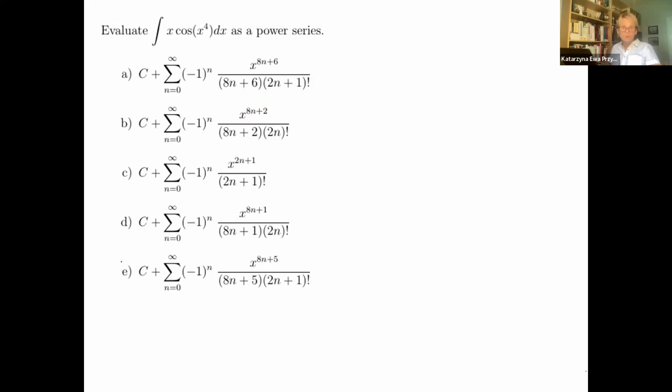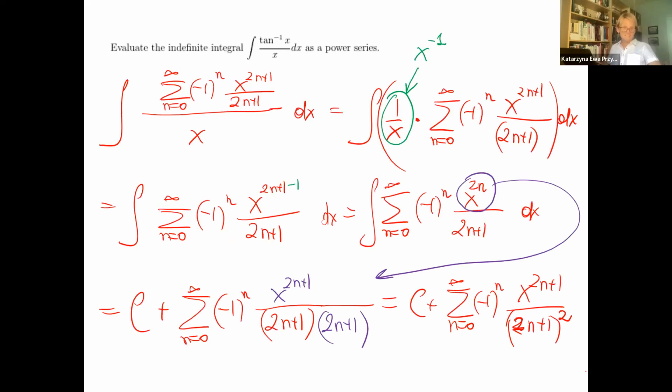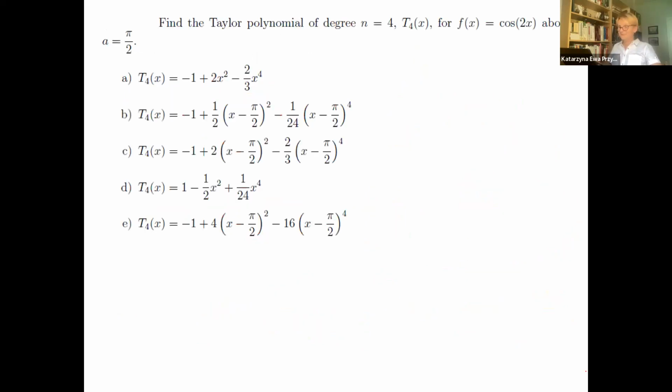X times cosine of x to the power of 4. Find the Maclaurin series formula for cosine, which is the power series. Substitute x to the power of 4 instead. Adjust with that extra x to the power of 1, and then integrate. You can do it. That's the same thing, but inverse tangent of x over x. You may cover this and then look at what is done.